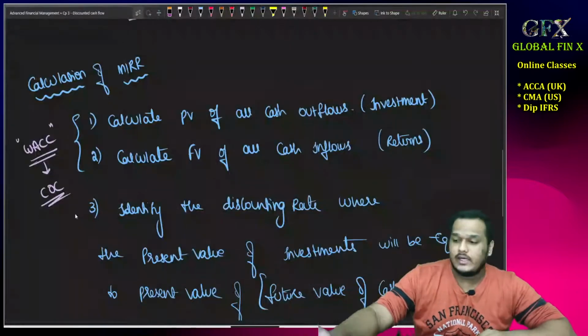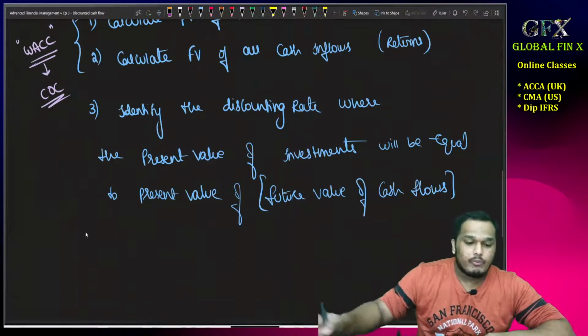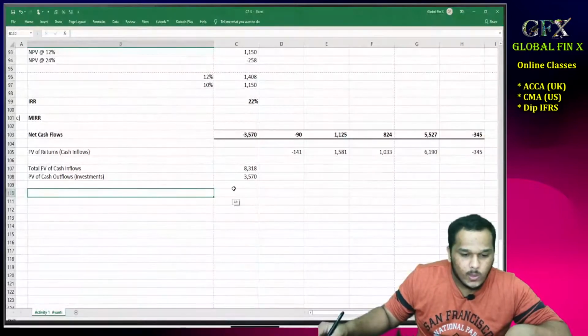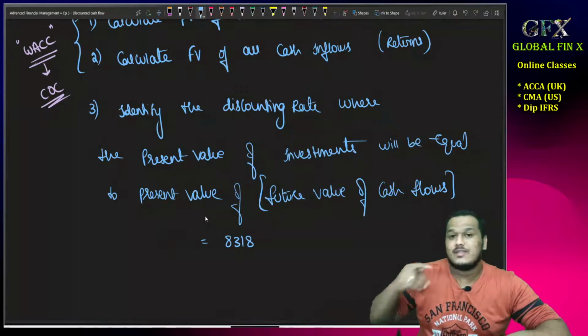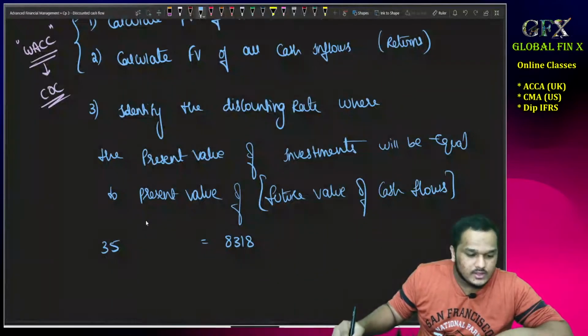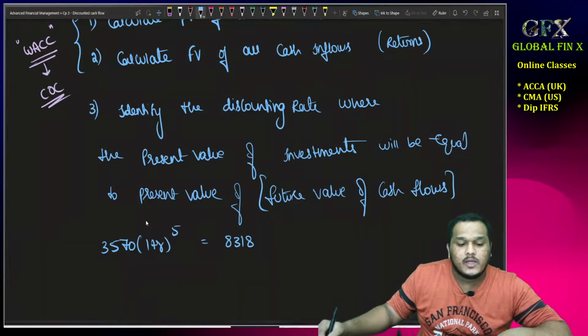So what do I need to do? I need to calculate a discounting rate which will equate, see, 8,318 should be equal to what? This is the future value. So 3570 into 1 plus r whole power 5 should be equal to 8318.